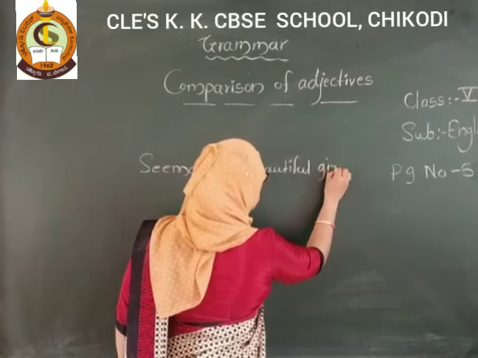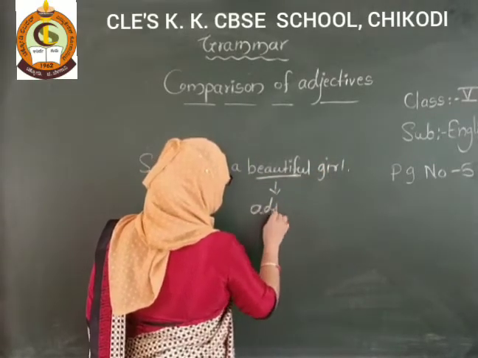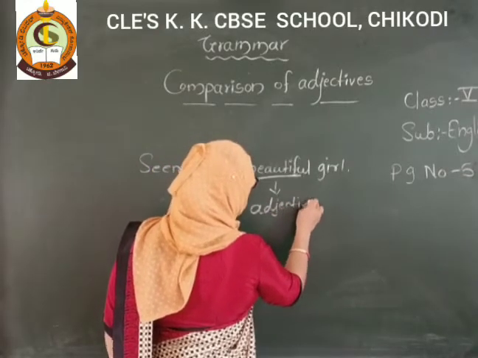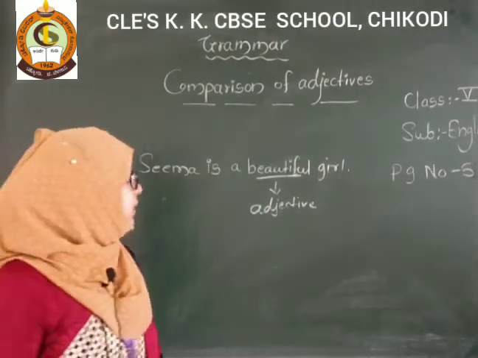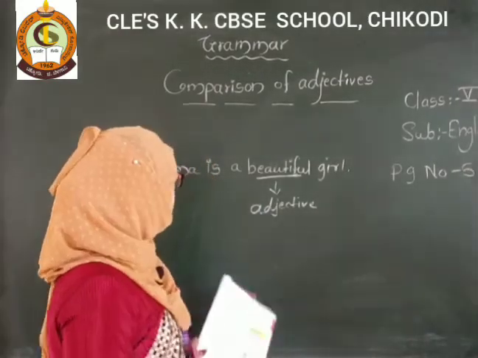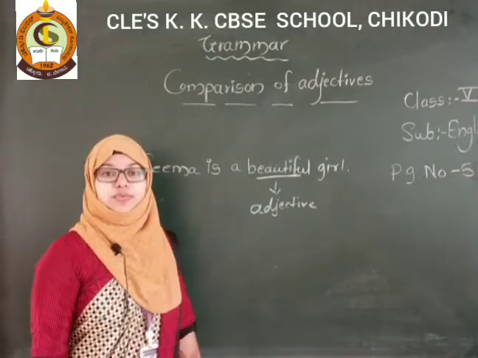So this word beautiful, what is it? This is called an adjective. Got it? Why? Because this is describing the noun. It is telling more about the noun. How is she? She is a beautiful girl.